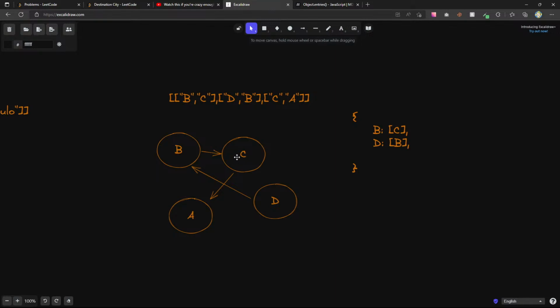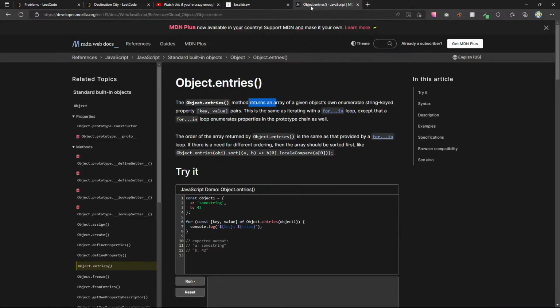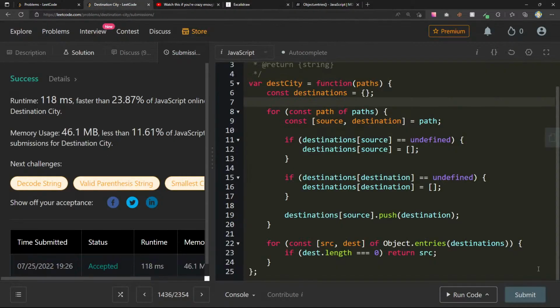So B to C, create B to C, and then I create C. Then I get to C and I push A, then I get to A, then I go D, push D to B. B already exists, which means it already has a destination, so don't overwrite it, and then we just end up with A. It seems a little bit slower than I'd like.